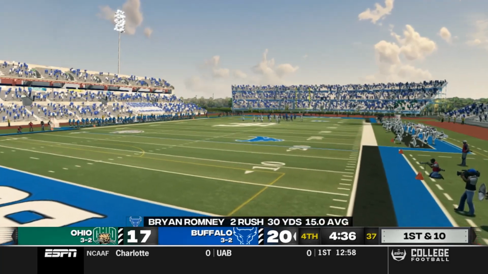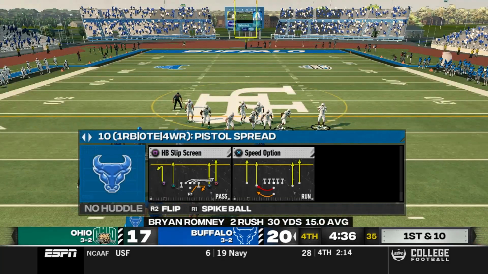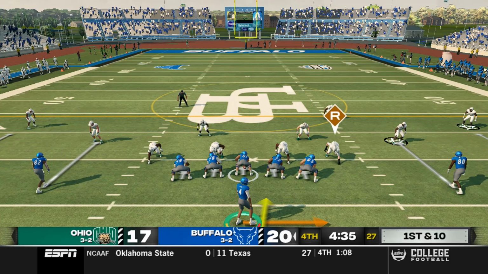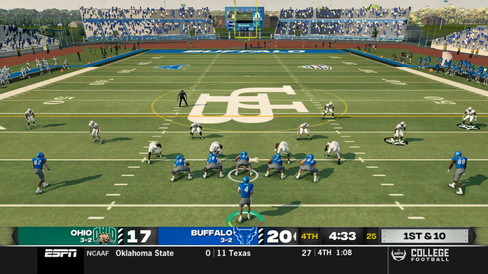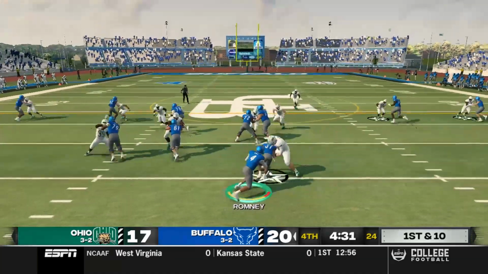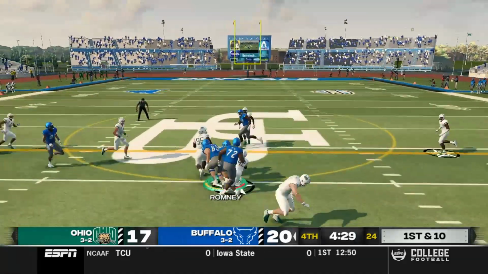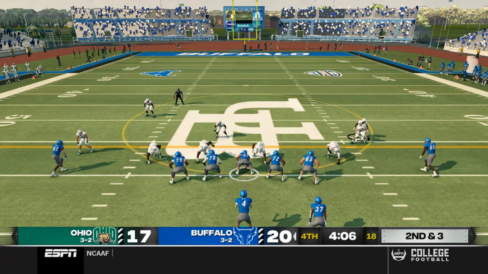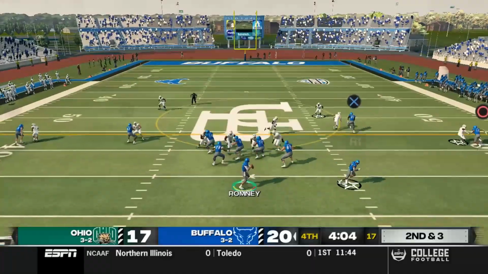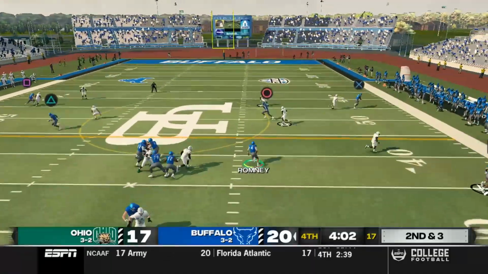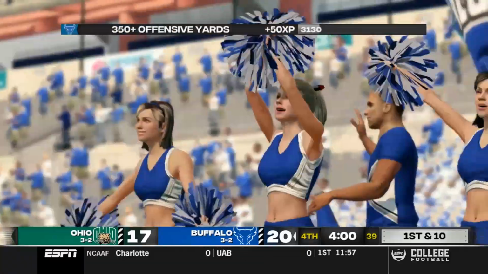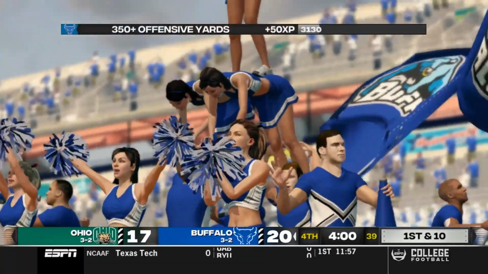And they're actually going to go quick. Brian Romney is going to stay on the field and go quick. Let's see what they plan on doing here. Read option, Romney pulls it again. He gains 7 yards. Brian Romney stays in the game on this crucial drive. 2nd and 3. He's back to pass, but nope. He's going to take it and run again. He's going to slide down just in front of him. Great run by Brian Romney.